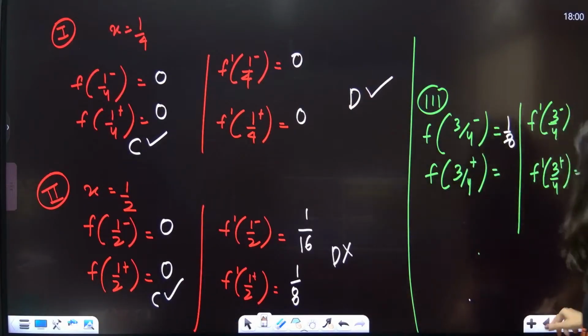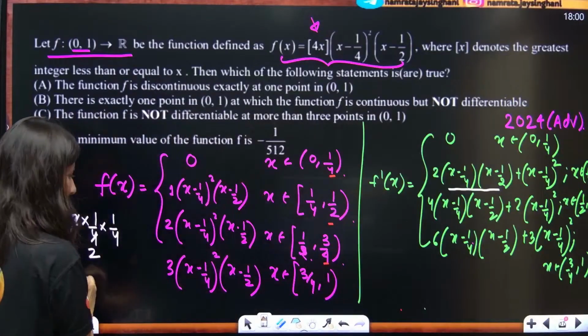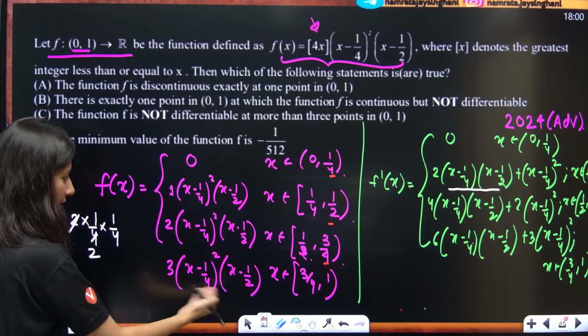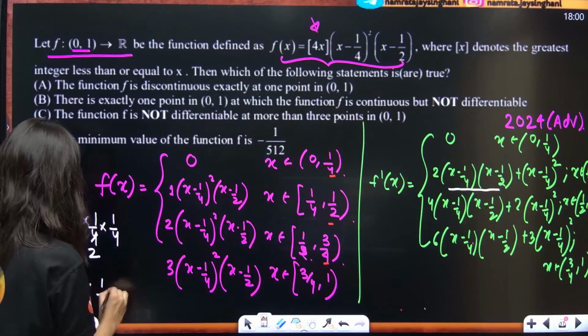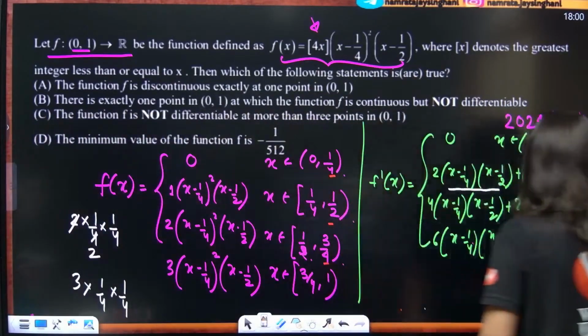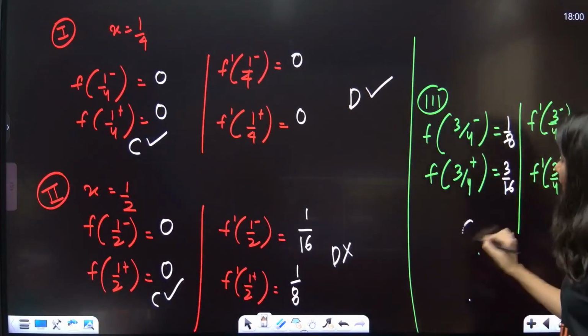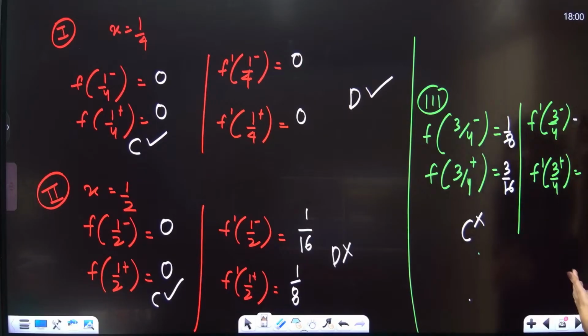F of 3 by 4 plus. That means you have to put 3 by 4 over here. So this is 3. Same thing you are going to get. But you are going to get 3 into 1 by 4 into 1 by 4. So this is 3 by 16. Okay, so f of 3 by 4 plus is nothing but 3 by 16. Here the function is discontinuous, so we are not going to calculate. This is good news for you. So non-differentiable.